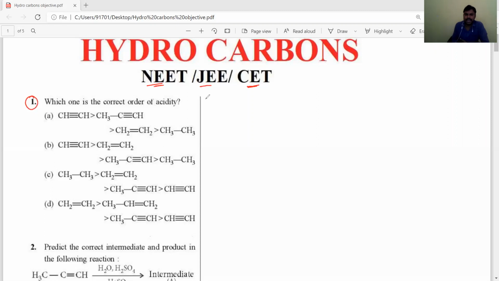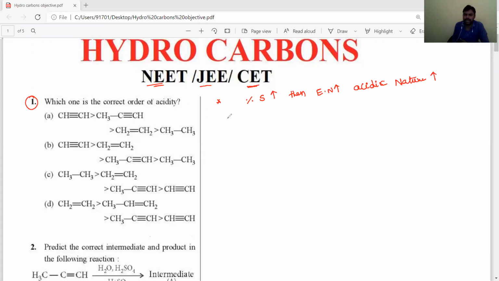We have to identify the correct acidity order. If you observe the given options, alkynes, alkenes and alkanes are present, and we know very well that in alkynes, as the percentage of s character increases, electronegativity increases and acidic nature increases.